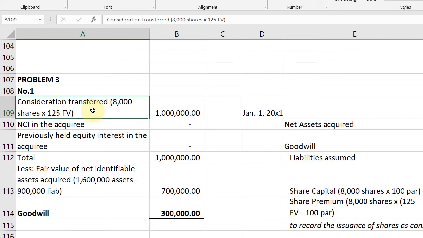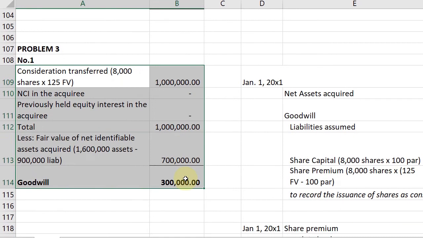XYZ's former owners. Cost of registering the shares amounted to 40,000. What is the goodwill or bargain purchase option? Okay, so let's compute. Compute muna natin to. Okay, using the formula given.